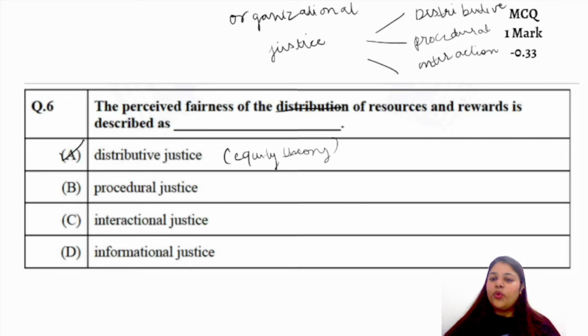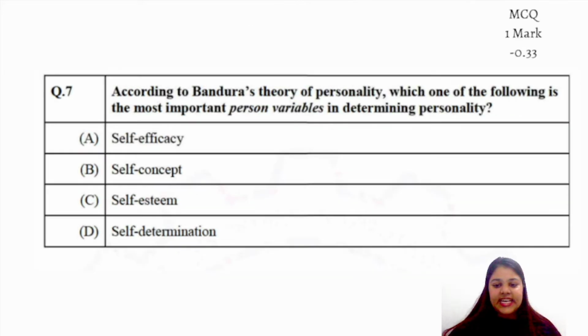Right, moving ahead with the next question. According to Bandura's theory of personality, which one of the following is the most important person variable? Right, now if we look at all the variables which are said here, self-efficacy, self-concept, self-esteem, self-efficacy has a major aspect of it. For example, there is mastery of a particular skill, there is interpersonal relationship, there is confidence, right?